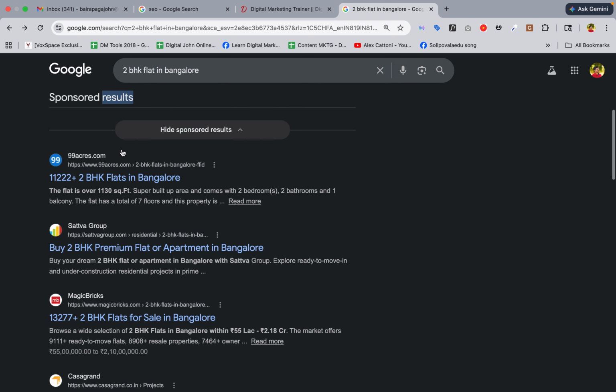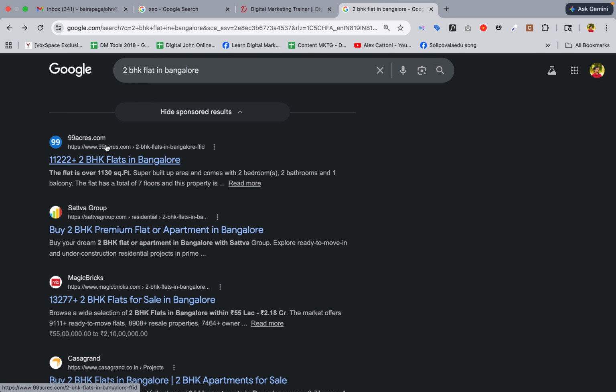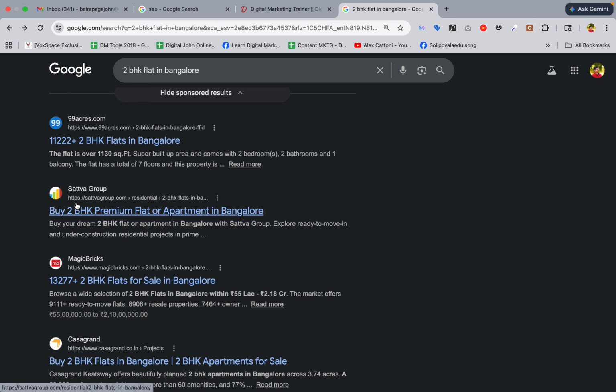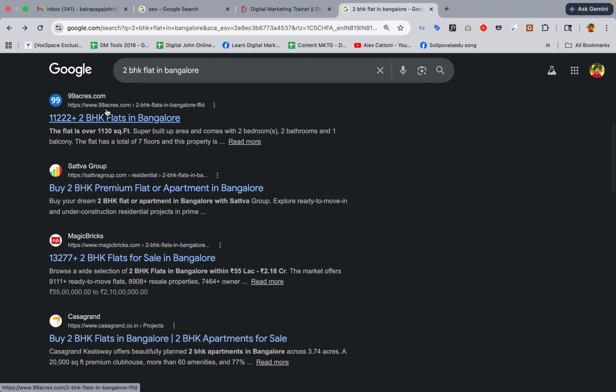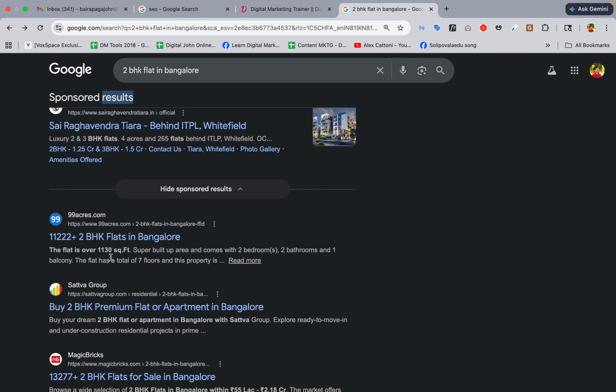After these sponsored results, you will see this. You don't see any sponsored label on top of these results. If you see 99acres, okay, another website, okay, Magicbricks and all those things. Search engine optimization. Search engine means Google. So they optimized their website.